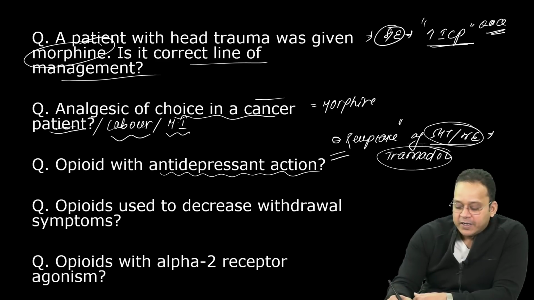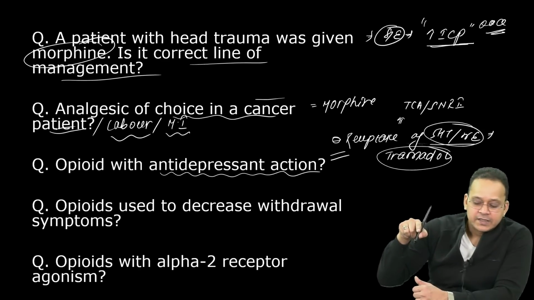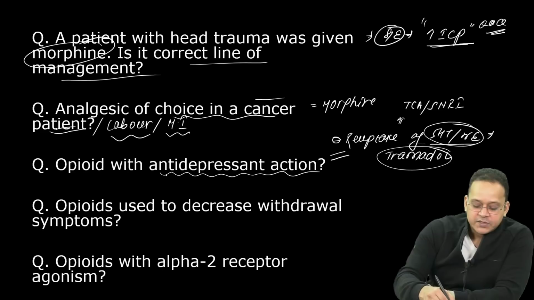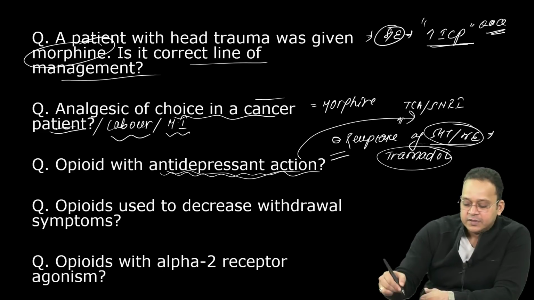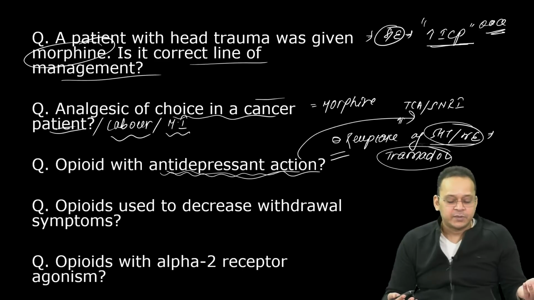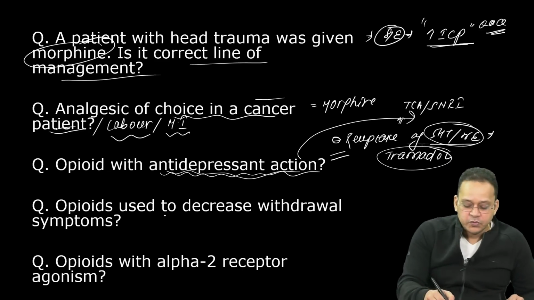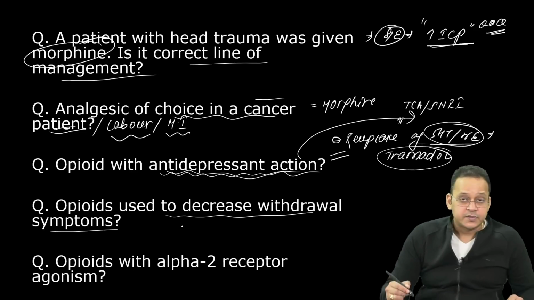Serotonin norepinephrine reuptake is blocked by tricyclic antidepressants, SNRIs, isn't it? So what I've done, I've just asked you opioid with antidepressant action. Same. Answer is tramadol. Opioids used to decrease withdrawal symptoms.